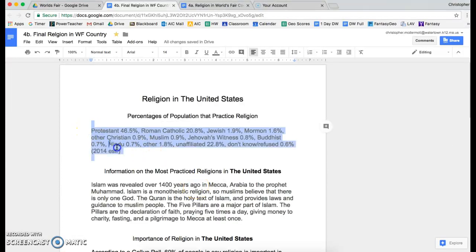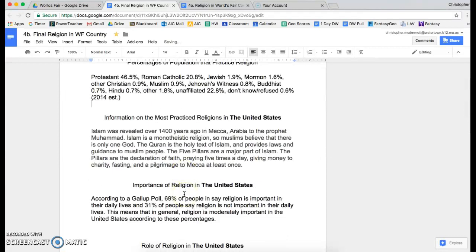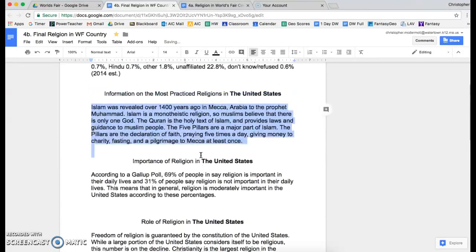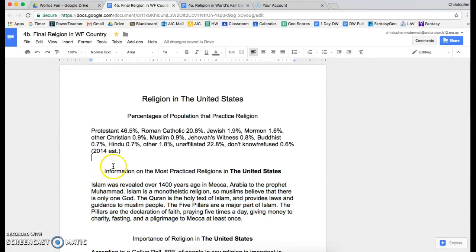And finally, we want to make sure that everything is the same color. So anything on here that's gray, we want to make sure that it's black instead. So now everything should be the same color once we make everything black. Again, you want to make sure that everything on here is on the same page, just like the World's Fair handout.